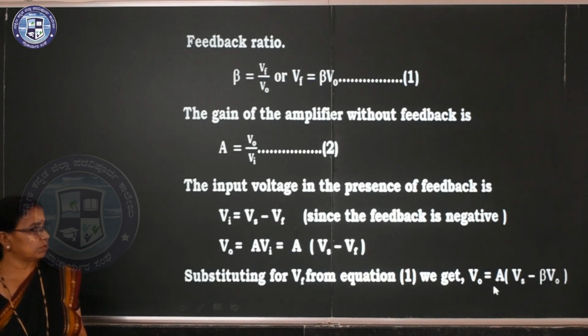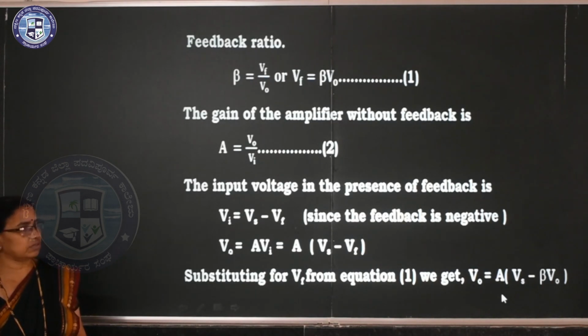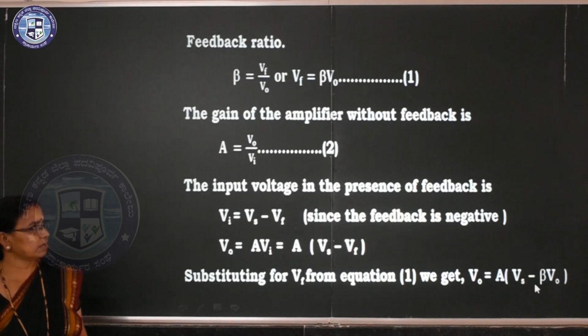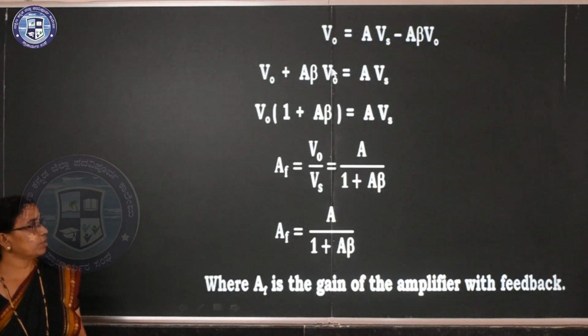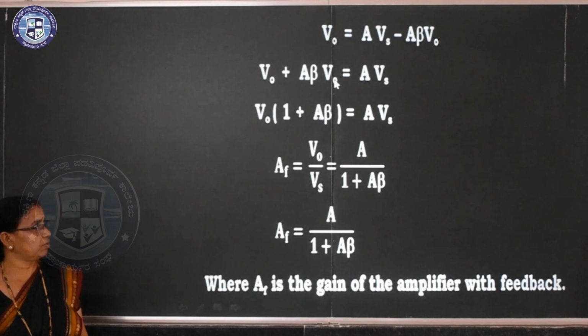But Vf is equal to beta into V naught. We have to substitute here. We are getting the expression V naught is equal to A into Vs minus beta V naught. So V naught is equal to A Vs minus A beta V naught. But this is the negative sign. Take this to the left hand side. So V naught plus A beta V naught is equal to A into Vs.